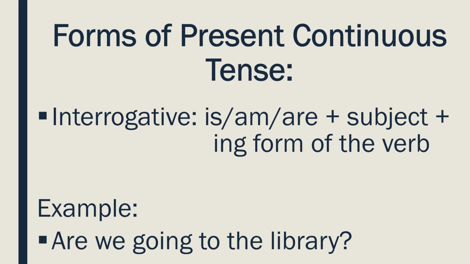To express an interrogative sentence in present continuous tense, we use is, am, or are before the subject and ing form of the verb after the subject. For example, are we going to the library?